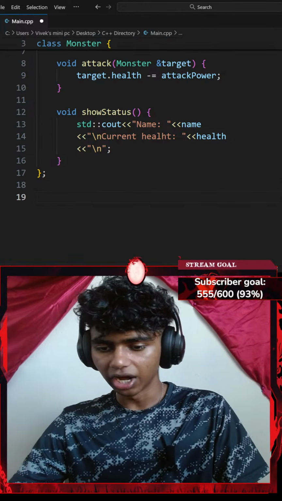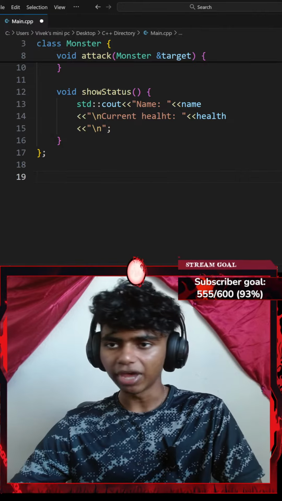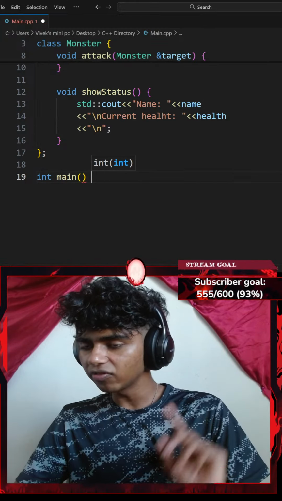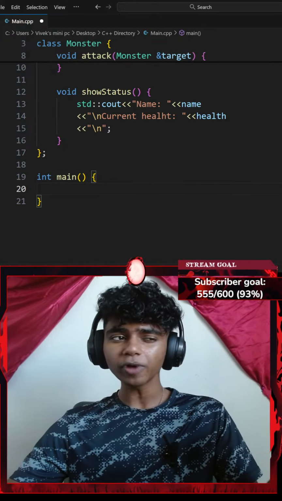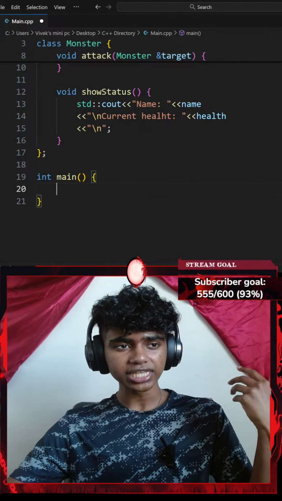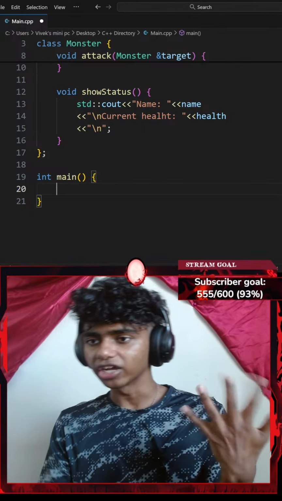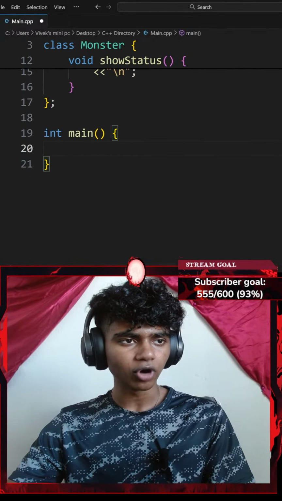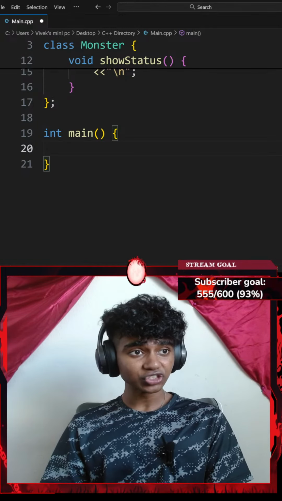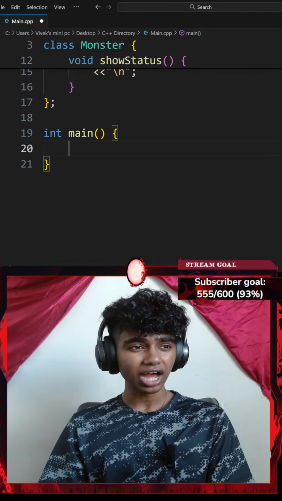That said, let's go ahead and add a main function. So I could go with something like integer main, add a pair of parentheses, and then a pair of curly braces. Now, inside of my main function, let's see, it says ask the user to create two monsters, input their names and stats. So I could maybe ask the user to create two monsters. Okay, I've got to ask the user to create two monsters. I can't create them.